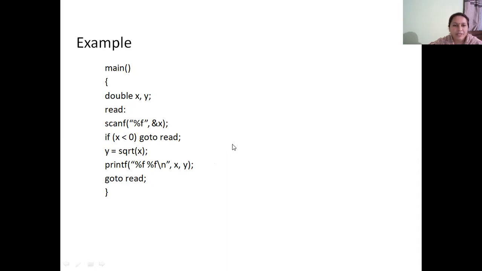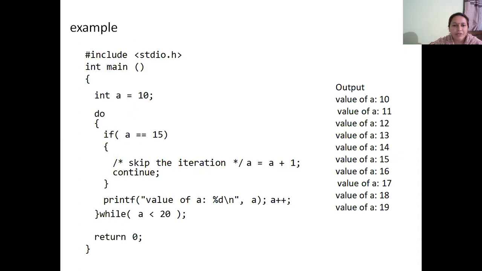So apart from break, continue, and goto, we make use of a return statement, which is also a jump statement. Return statement is used for normal termination of any function. So return statement generally will be the last statement in the main function.